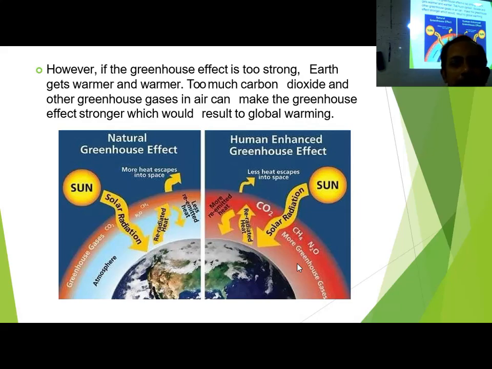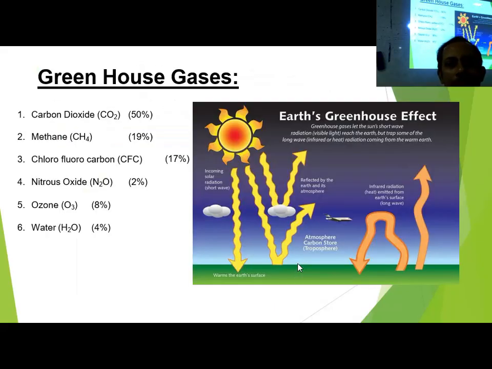Now, if there is too much greenhouse effect, then the earth is getting heated up more than normal, and the average temperature will increase, and there will be some very important, very bad phenomena. Carbon dioxide's contribution towards the greenhouse effect is 50%.